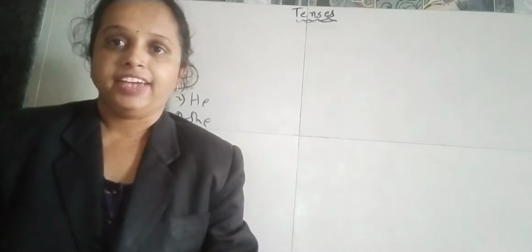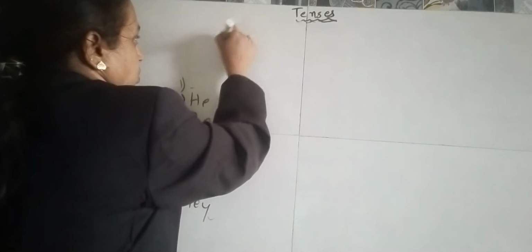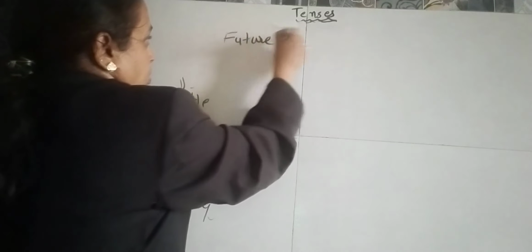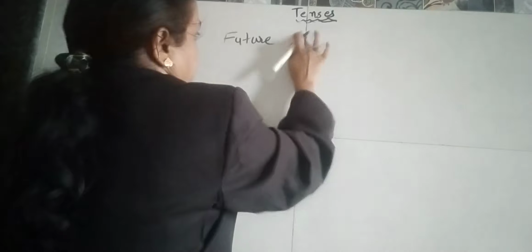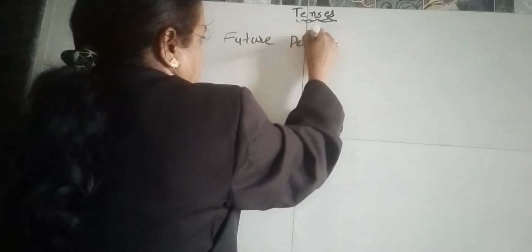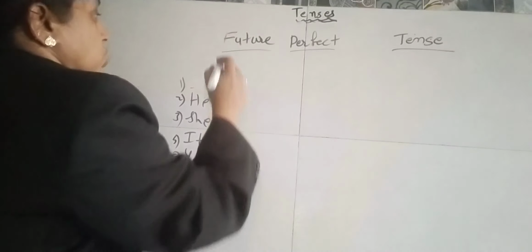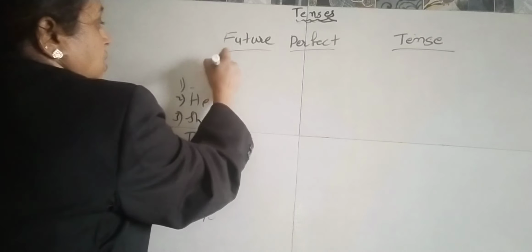Now we'll see the next, that is future perfect tense. Okay, now we'll see the future perfect tense. So for this, what will be the formula?